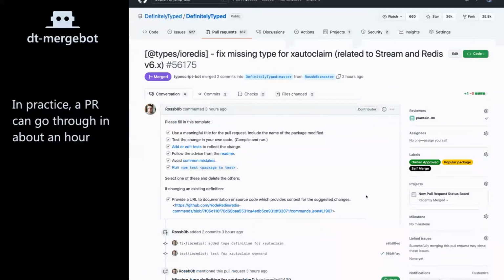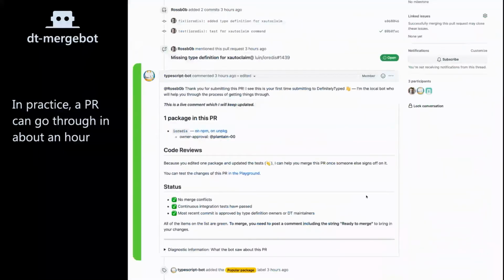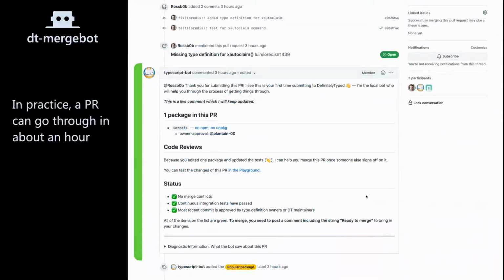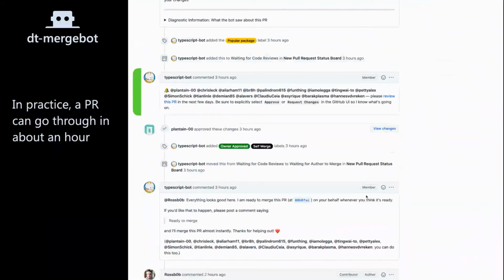So it was a PR to IO Redis, and the first thing that you see here is that a bot automatically responds. We'll go into detail about how and why this message is structured the way it is later, but the response first tells you the status, and then it pings everybody that says they're interested in this particular library.